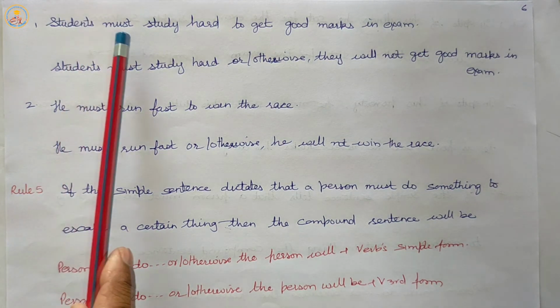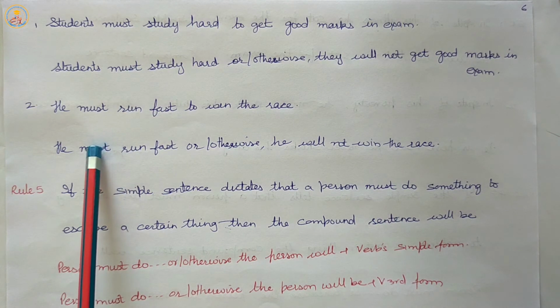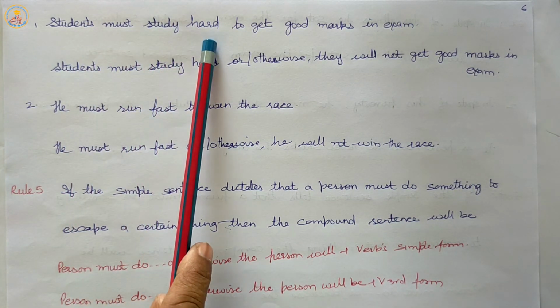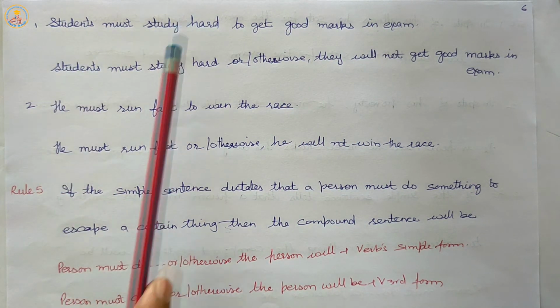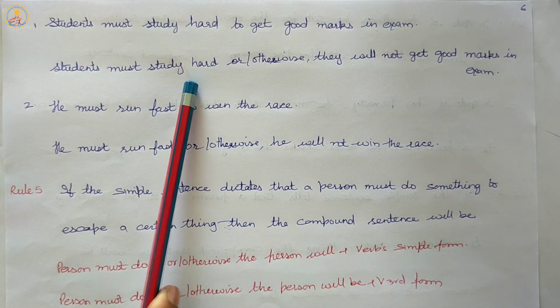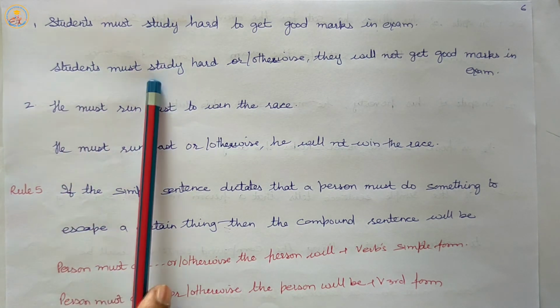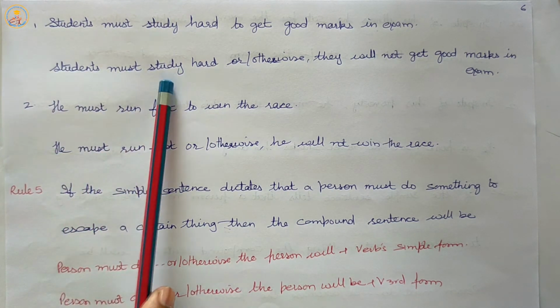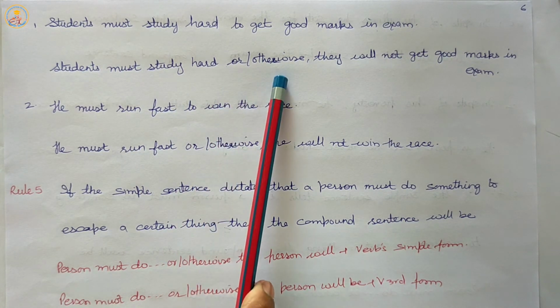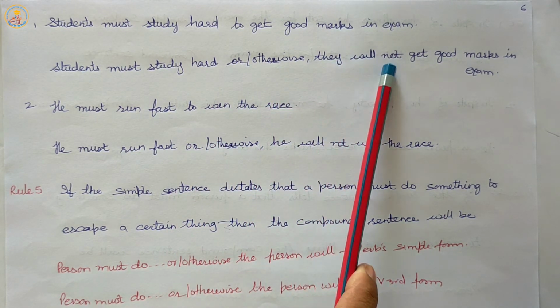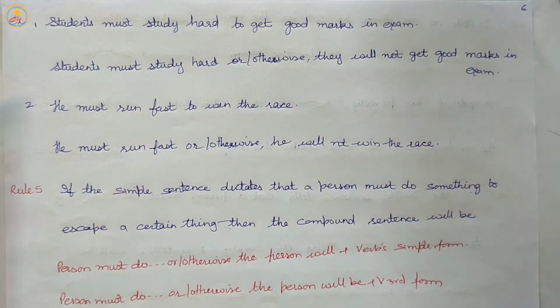Here it is clear with these two examples. Students must study hard to get good marks in exam. Here students must study hard. Whatever they want to do, must do. Students must study hard plus or otherwise they will not get good marks in exam.